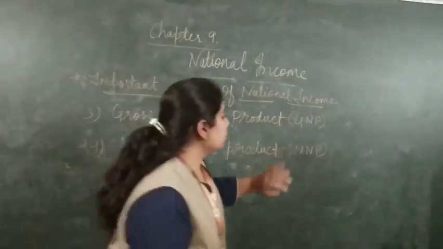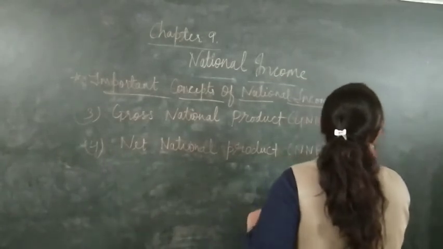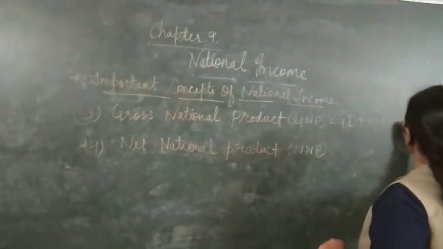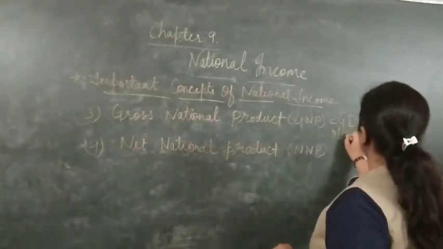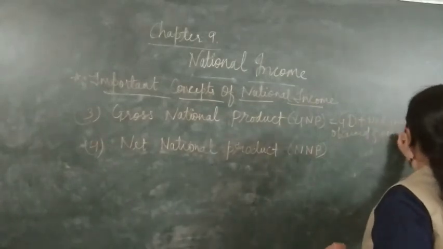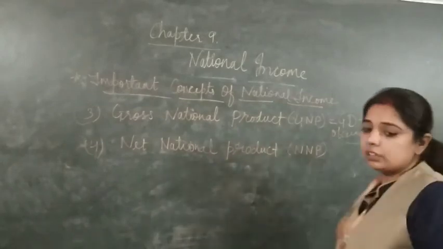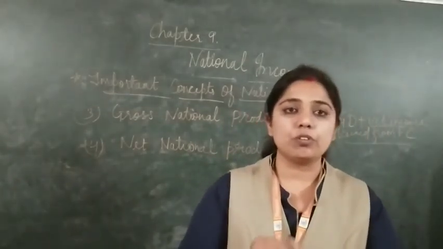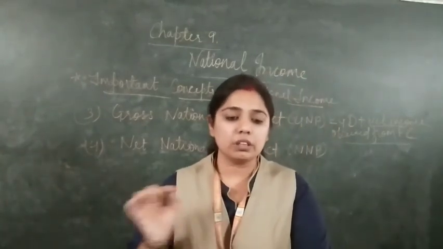Now what is GNP? GNP is GDP plus net income obtained from foreign countries. Now, which income is the net income obtained from foreign countries? We can say the total income from the foreign countries minus expenses to the foreign countries.